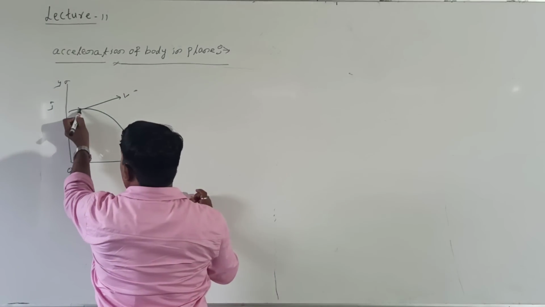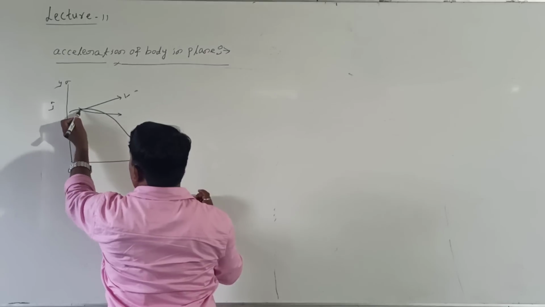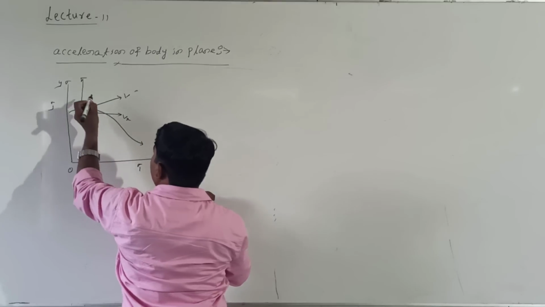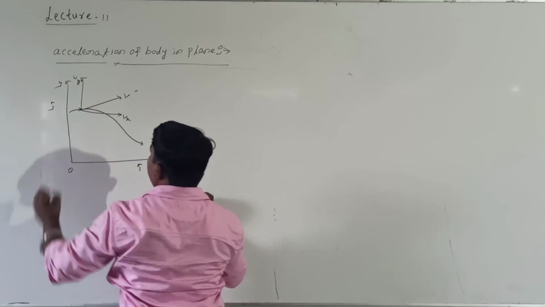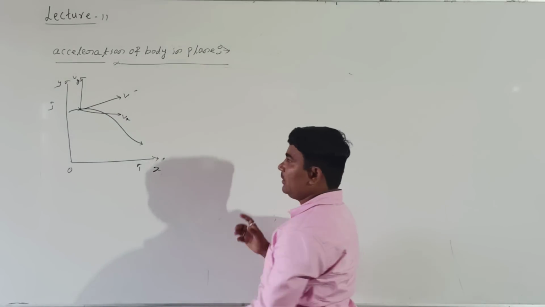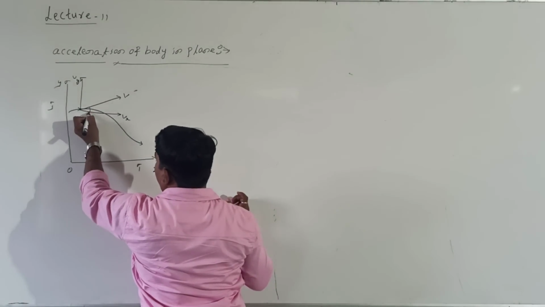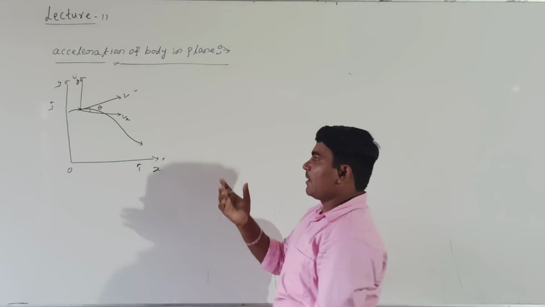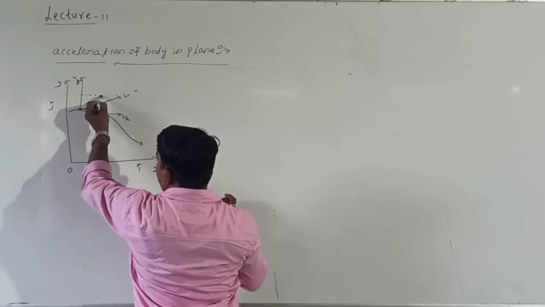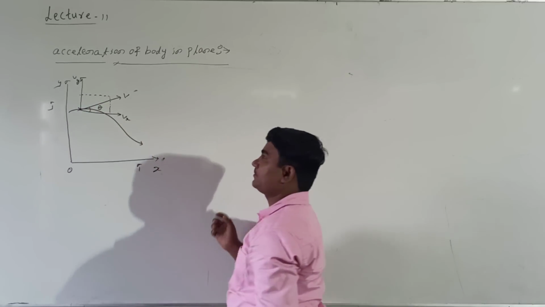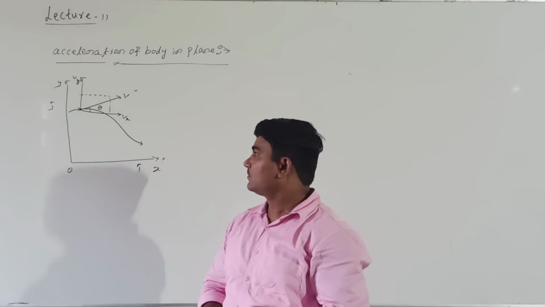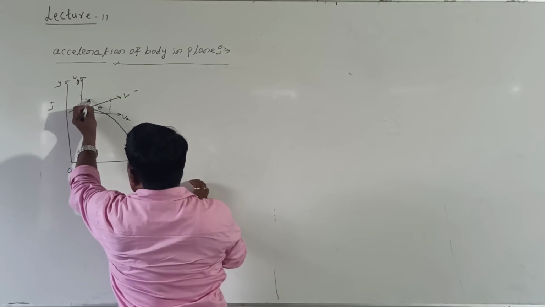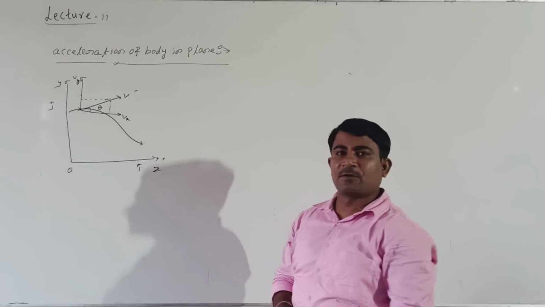This is nothing but one component of velocity, vx. This is another component of velocity, vy. This is the angle made by v with the x axis. Right? You can add a parallel additional vector. How to add? Look at me. Like this you can add a parallel additional vector.